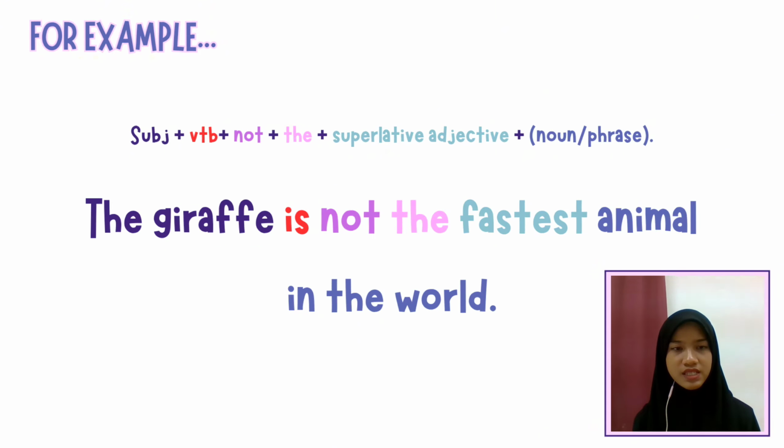So the next example is the giraffe is not the fastest animal in the world. So the subject is the giraffe plus a verb to be is plus not plus the plus superlative adjective fastest plus noun or phrase animal in the world. So the superlative adjective for fastest, you need to add est at the end of the adjective. So it will be the fastest.